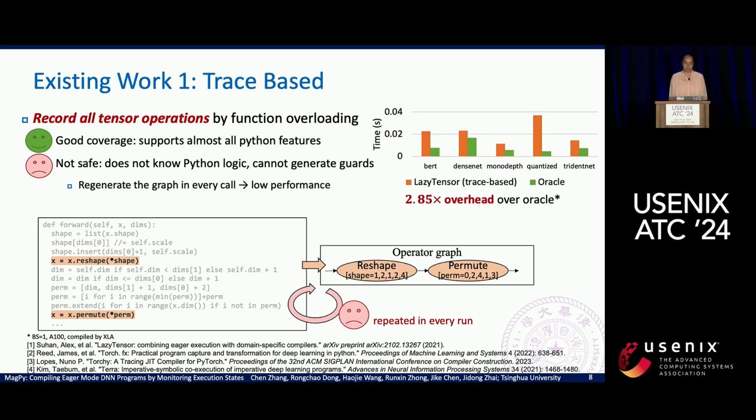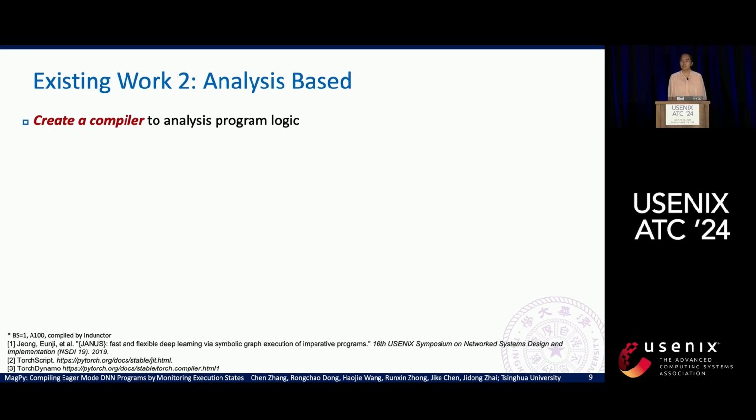An example of this is LazyTensor. It can lead to a 2.85 times overhead over an oracle created by us that runs a perfect guard and a perfect operator graph. Other works implement new compilers to analyze the operator graph, guard, and the mock.